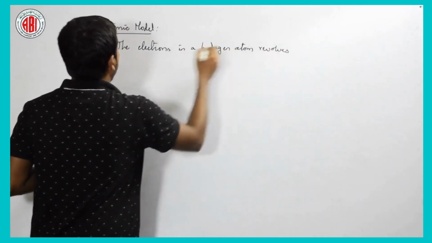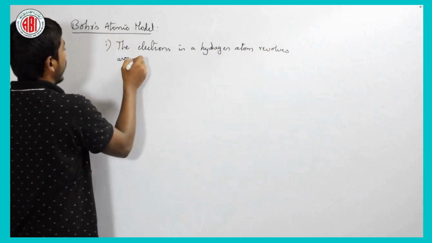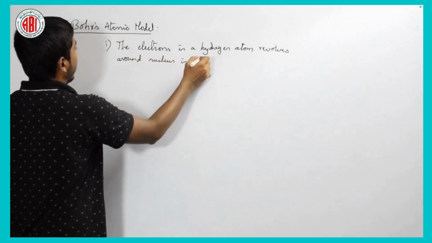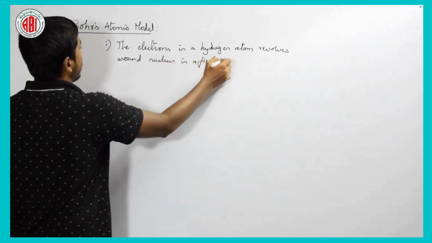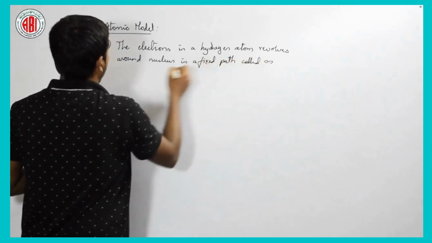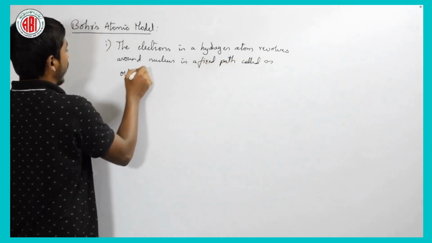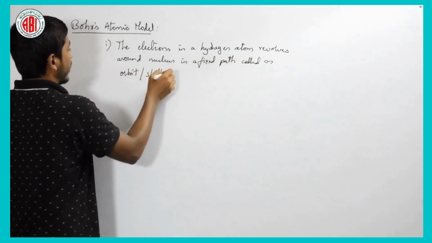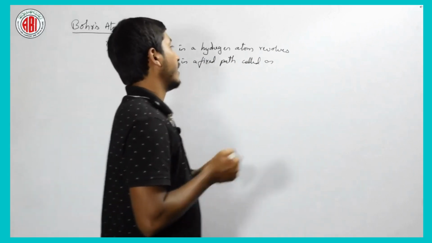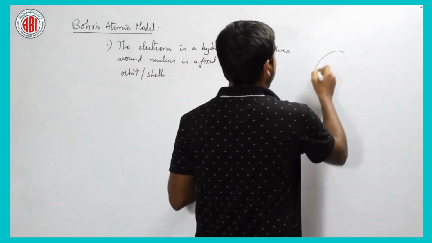revolve around the nucleus in a fixed path, and they are called orbits or shells. Is it clear? Is it right? He tells that an atom is always spherical in shape.